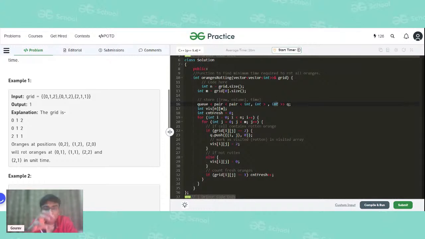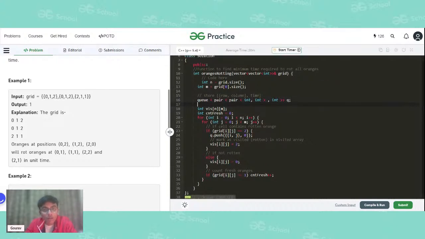Let's say you're starting a multi-source BFS from any given point; in 1 second it will go to its next level. So at any point of time while we're running the BFS, the second number will tell us how much time has passed since the beginning of the traversal. So we need to store two values, the coordinates and the time. This pair stores the coordinates and this value stores the time, and since there are two values, we take a queue of pair of pair and int. This is our data structure that will help us store our values. We also need a visited array, because that is how we know whether we have visited a cell or not.